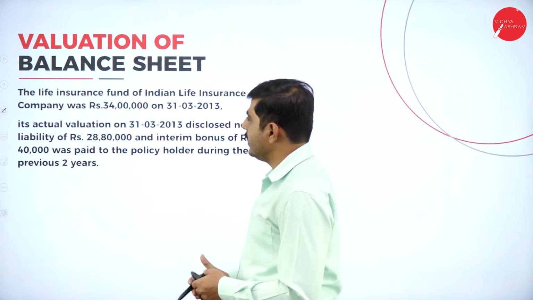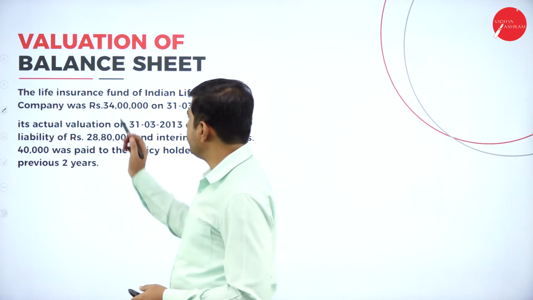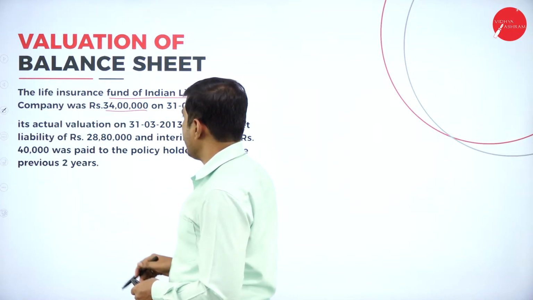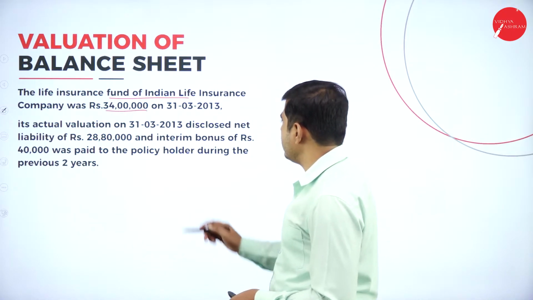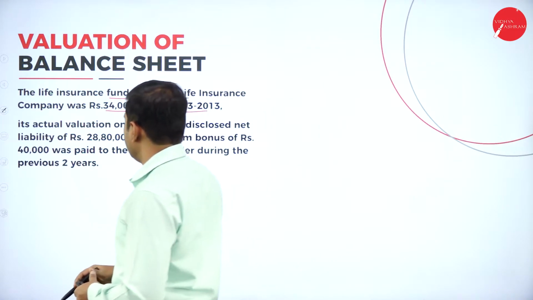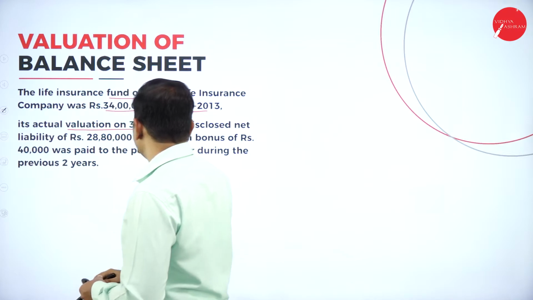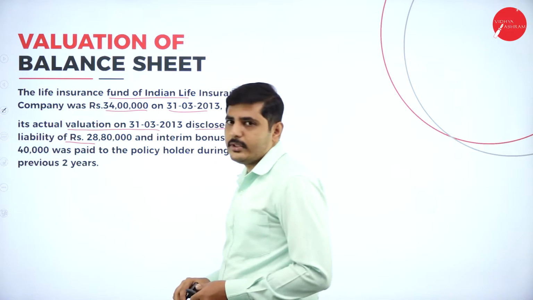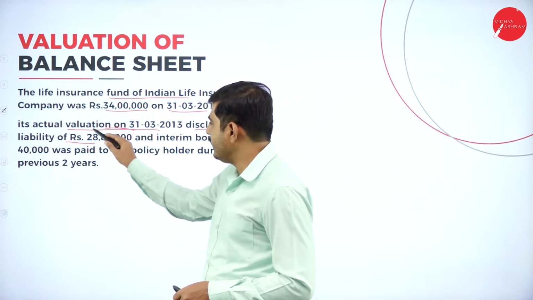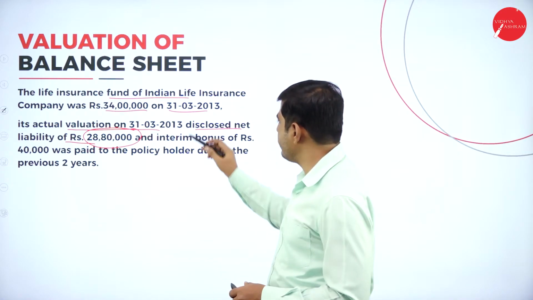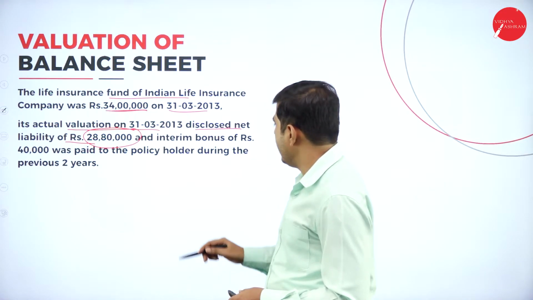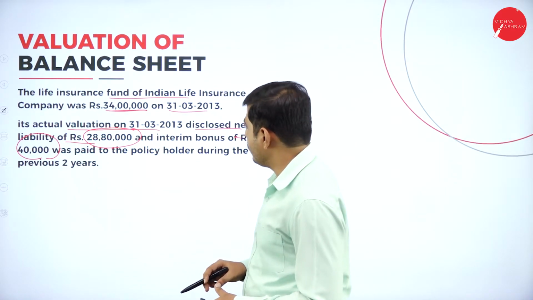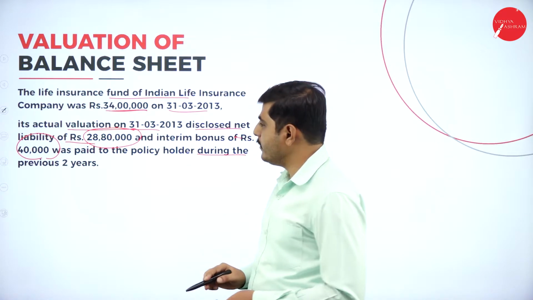Now let's go to one more problem. The life insurance fund of Indian Life Insurance Company was 34 lakhs. So the life fund is 34 lakh on 31st March 2013. Its actual valuation on 31st March 2013 disclosed a net liability of 28 lakh 80,000. The interim bonus was declared of rupees 40,000 to the policy holder during the previous year.